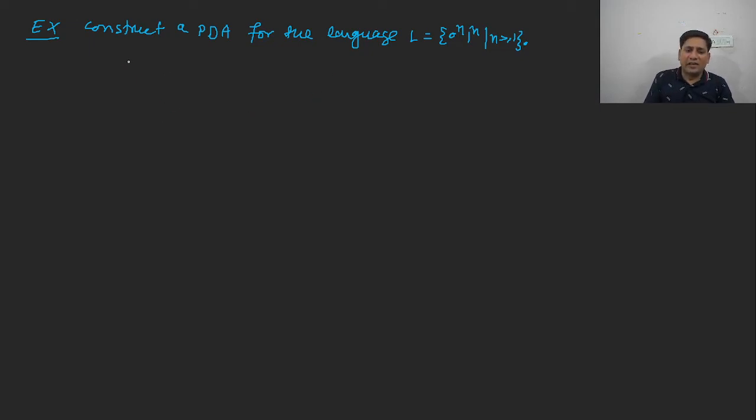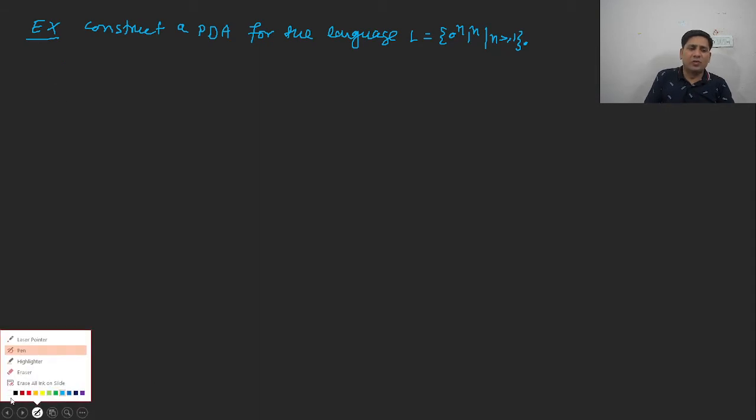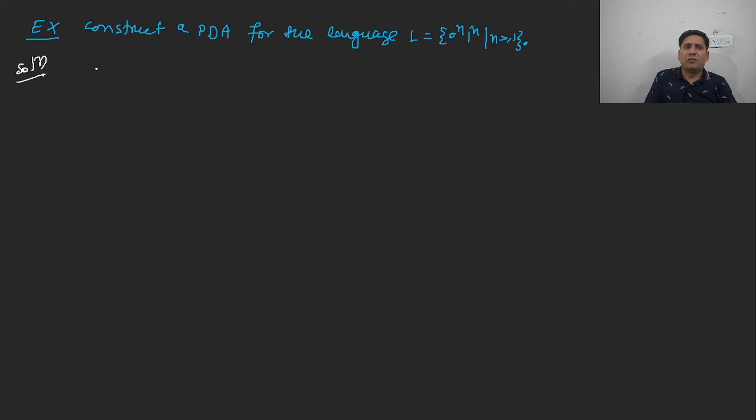Let us consider any string, for example, n is equal to 3, with the solution part. If n is equal to 3, the string will look like 0 to the power 3, 1 to the power 3. It means there are 000, 111. This is the input. This is called the input string.